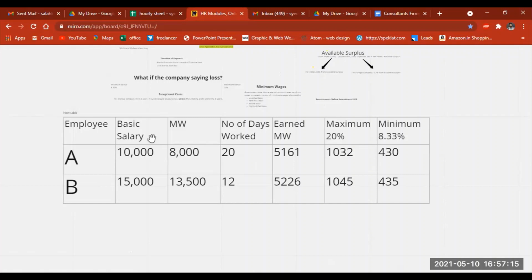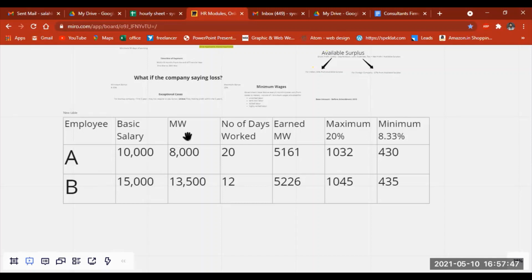And basic salary does not include other things like medical care and other cash component related things. So it is a basic salary. If you take employee A, he earns a basic salary of 10,000. Employee B earns a basic salary of 15,000.